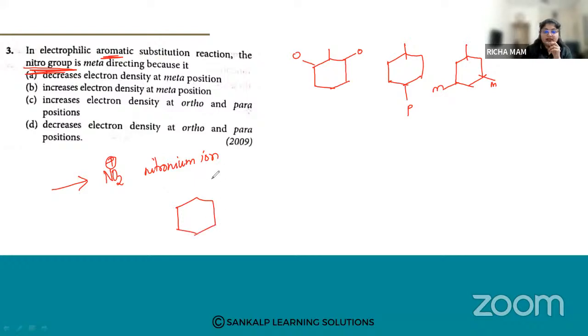if I write the resonance structure, from this resonance structure you will be able to see what the nitro group does. So first, let me write the resonance structure.